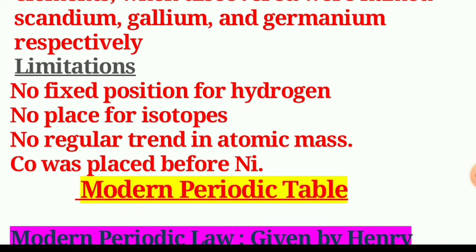One more limitation is that cobalt was placed before nickel. For example, cobalt has atomic mass 58.93 and nickel has atomic mass 58.71, so cobalt with the greater atomic mass is placed before nickel.